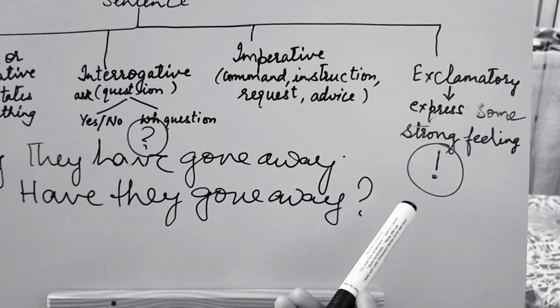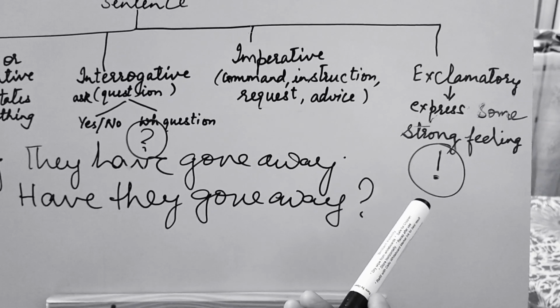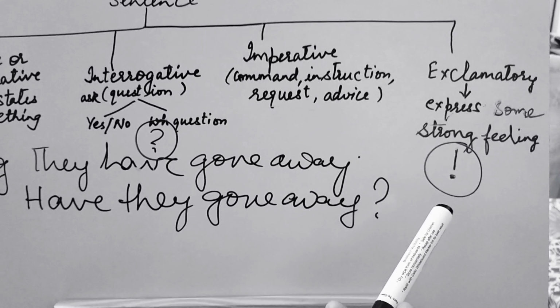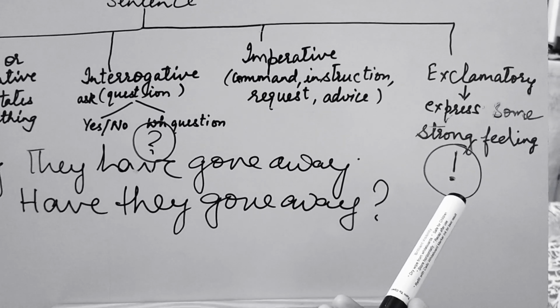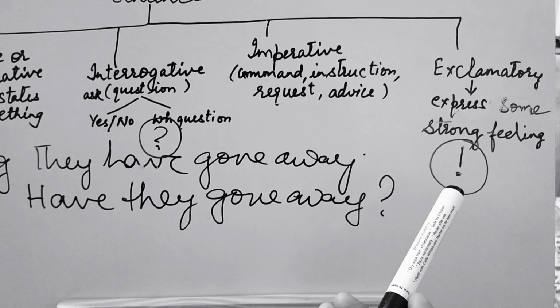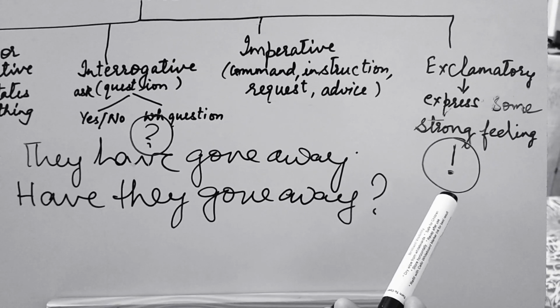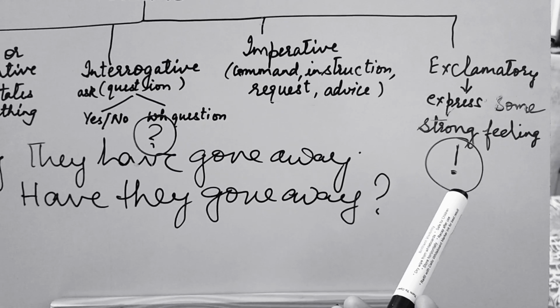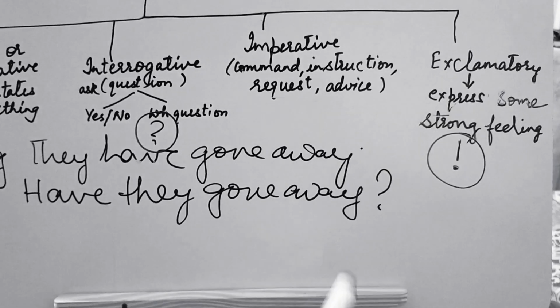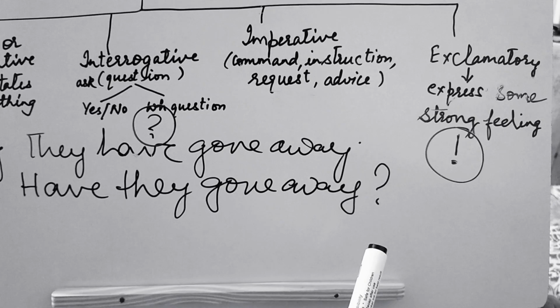For example, how beautiful the butterfly is. What a nuisance it is. Hooray, we have won the match. Oh my God, how has this happened? So all these are exclamatory sentences.